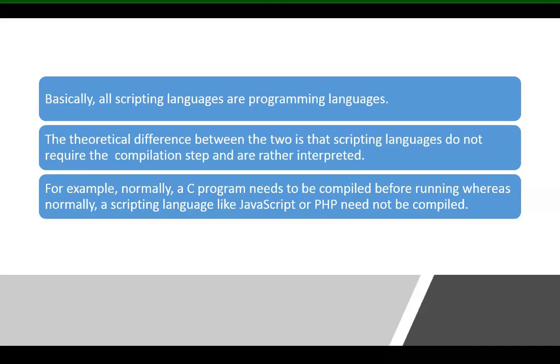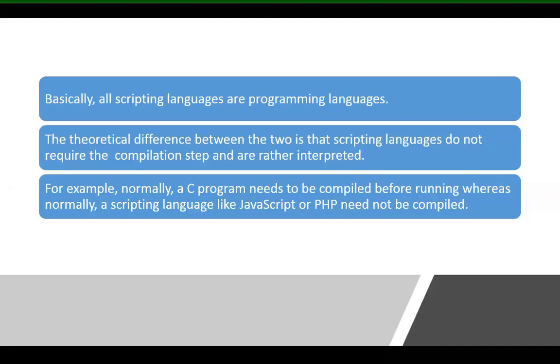And the second point, the theoretical difference between the two is that a scripting language does not require the compilation step, but rather an interpretation step. But in the case of programming language we must go for compilation. For example, normally a C program needs to be compiled before running.